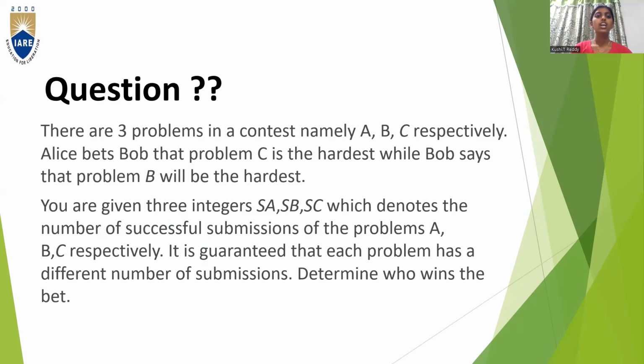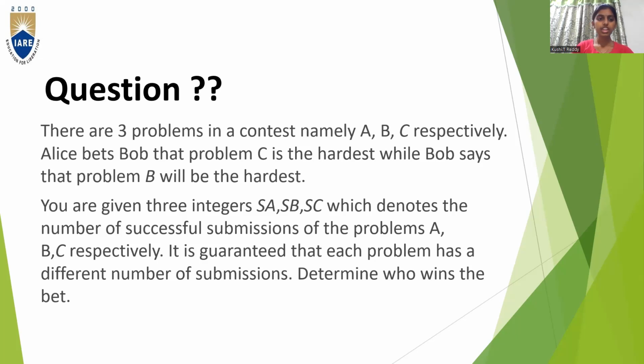Coming to my Tech Talk question, there are three problems in a contest, namely A, B, C respectively. Alice bets Bob that problem C is the hardest. Bob says that problem B will be the hardest. You are given three integers, SA, SB, SC, which denote the number of successful submissions of the problems A, B, C respectively. It is guaranteed that each problem has a different number of submissions. Determine who wins the bet.